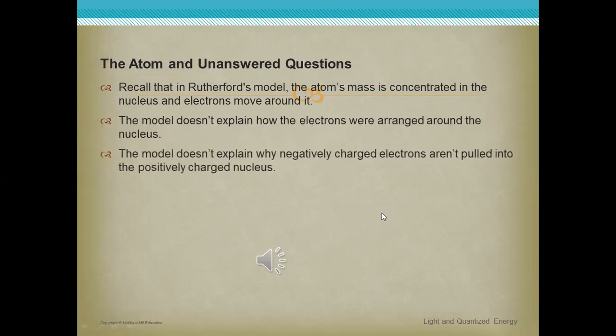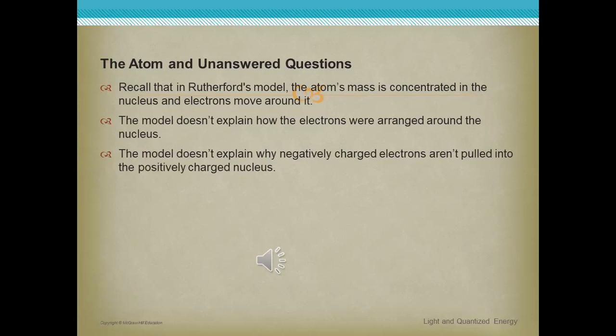The model also doesn't explain why negatively charged electrons aren't pulled into the positively charged nucleus. Okay, we all agree that any positive charge can be attracted to a negative charge. So, in Rutherford's model of the atom, he doesn't explain how electrons that have negative charge can revolve around the nucleus, while the nucleus has protons which have positive charge.